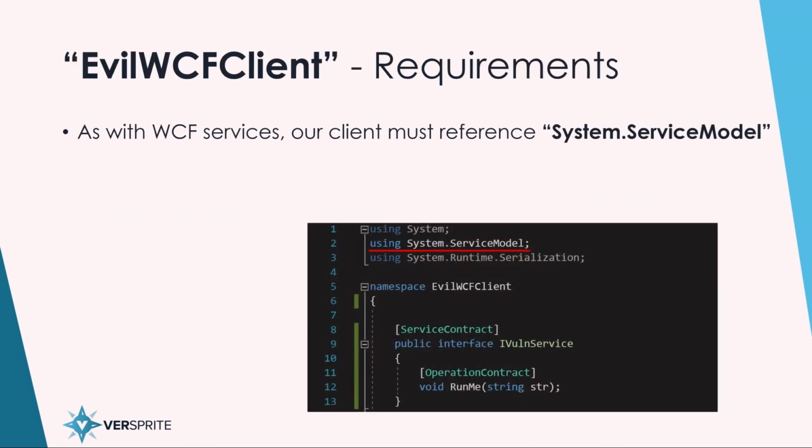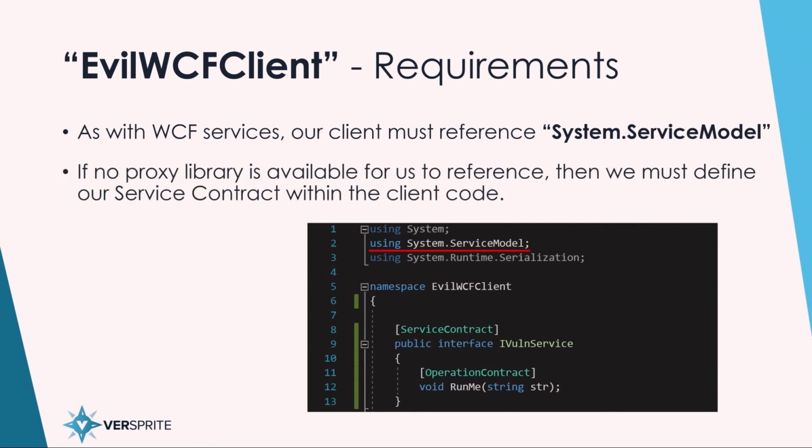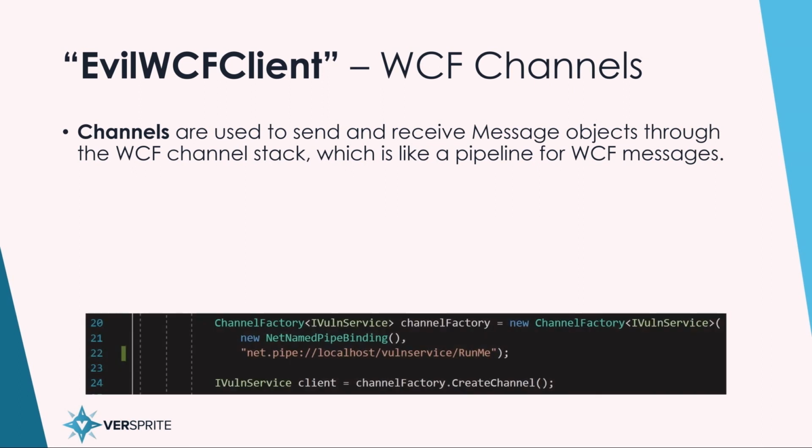So there's a few requirements in order to build a client. First, just like with the service, we have to use System.ServiceModel in order to use any of the WCF functions or methods. Also, if no proxy library is available, we have to include the service contract inside of our code ourselves. So you can see that we took the service contract from the decompilation in dnSpy, copied and pasted it into our client, and now we can reference that service contract within our code. From my experience, copying and pasting from dnSpy works pretty much all of the time. There haven't been any errors when I've used it, so that's less code to write.